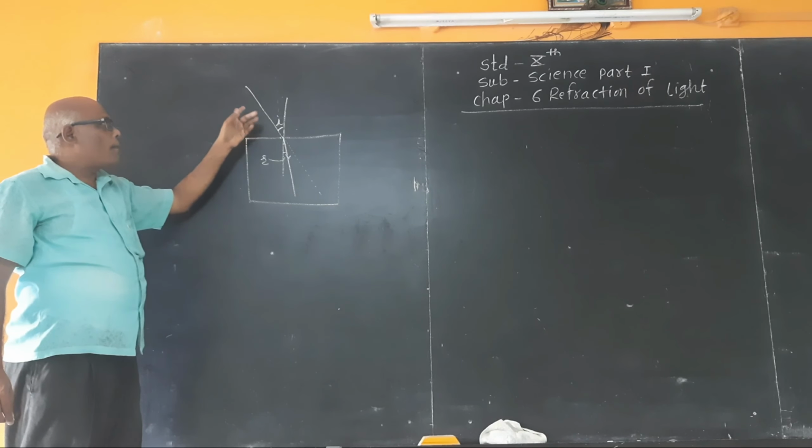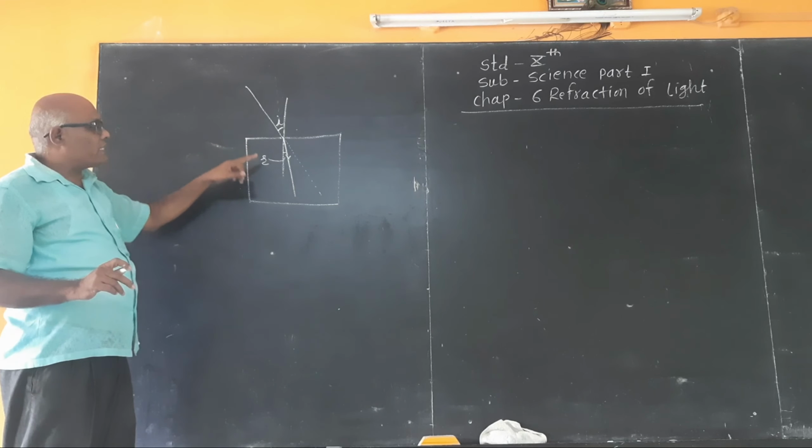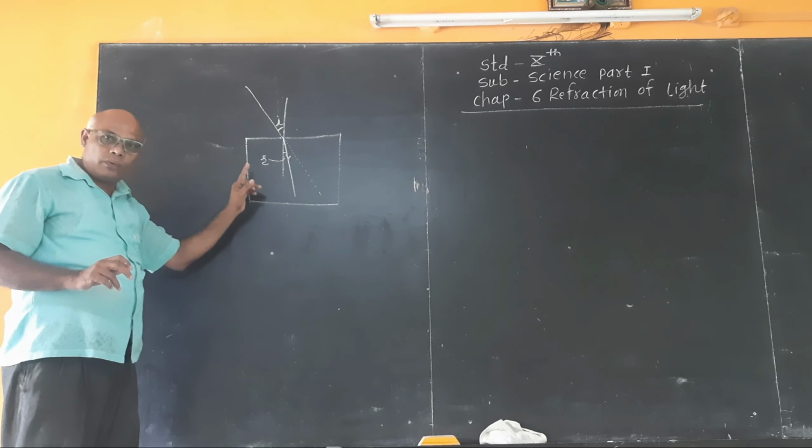In this case, the angle of incidence is greater than the angle of refraction, and therefore the refractive index of the second medium is greater than that of the first medium. How is this? Because the increase in the angle of incidence corresponds to a decrease in the refractive index of that medium, and therefore the refractive index of air is less than the refractive index of glass.